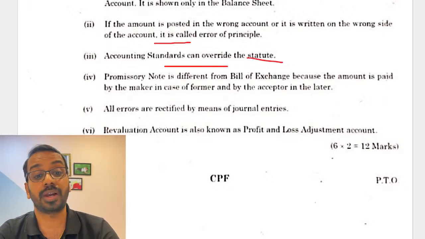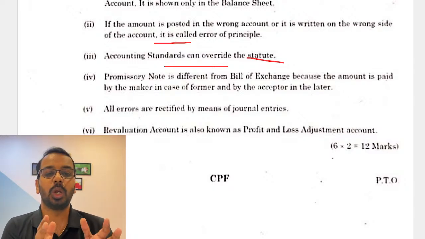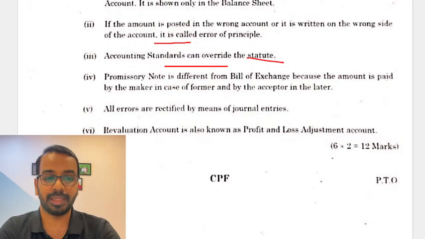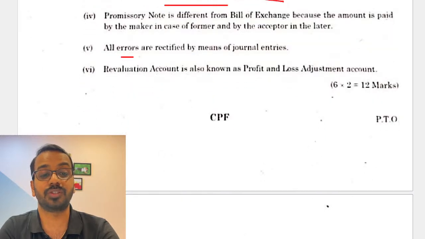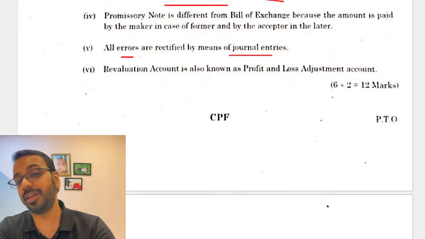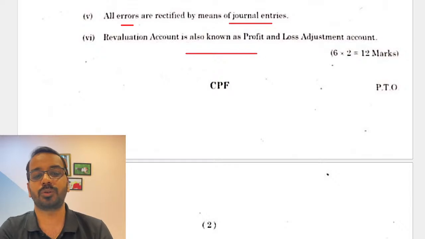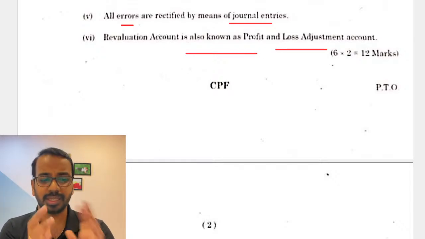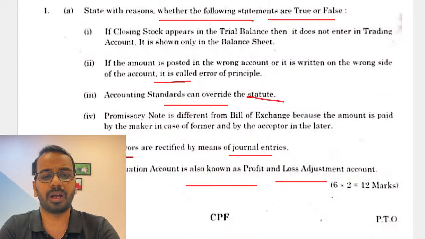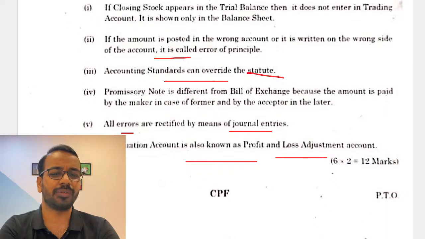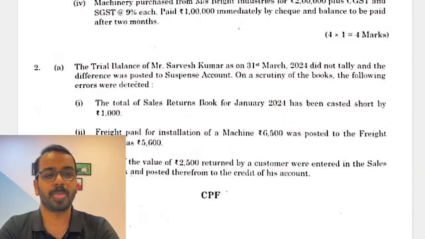Accounting standards can override the statute. Always remember, law is supreme. The accounting standards cannot override the law. Then a question on promissory note, and then "all errors are rectified by means of journal entries." Now this is a very simple thing which we have done in the classes as well, that some of the errors are rectified without passing journal entries. And then "revaluation account is also known as profit and loss adjustment account." In some cases that is done. So very simple, 6 questions, and if you have done it reasonably well, around 7 to 8 marks can be expected from here.